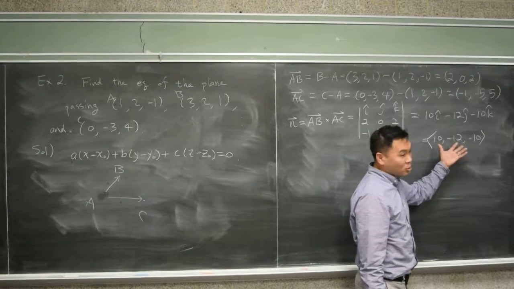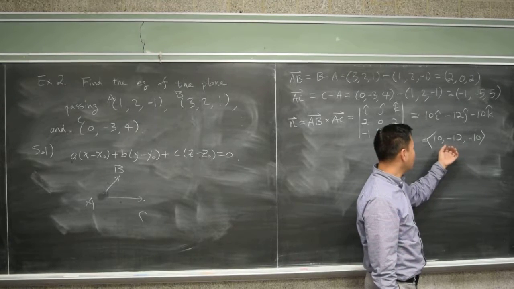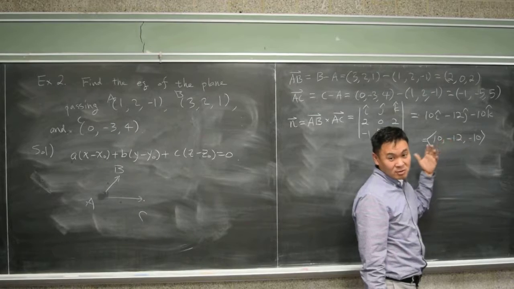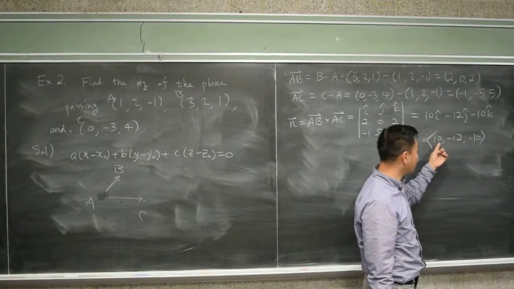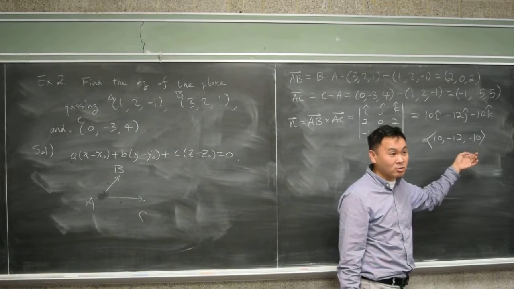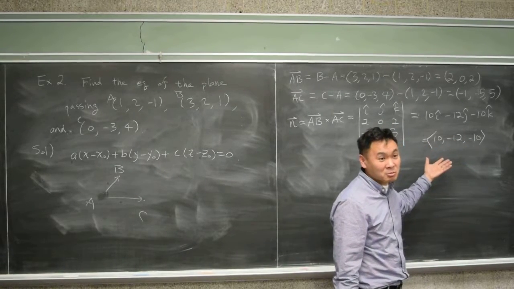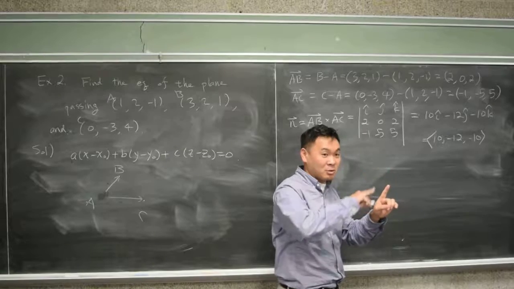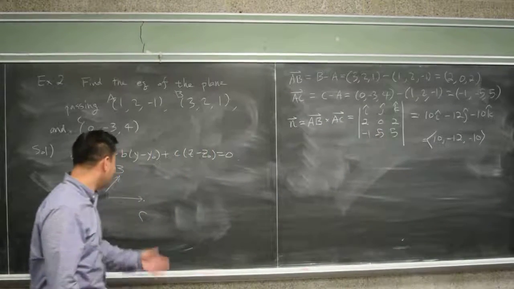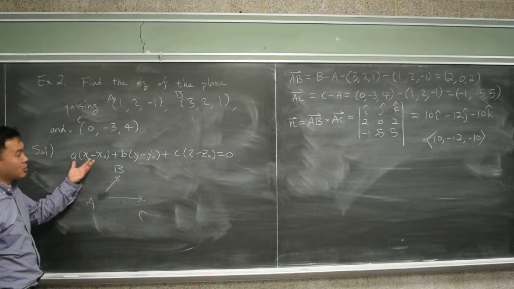If this is normal to the plane, you can use some other multiples or divisions of this and it'll still be normal. So for example, you can take 5, negative 6, negative 5 by dividing everything by 2. It'll still be normal to the plane, right? Because it'll be the same direction. Okay? But anyways, we have one, and now we can write down the answer.